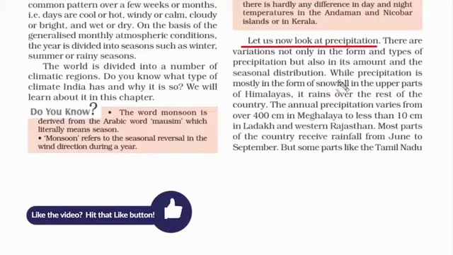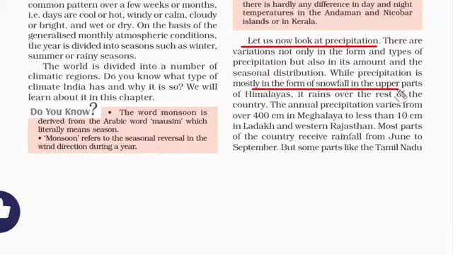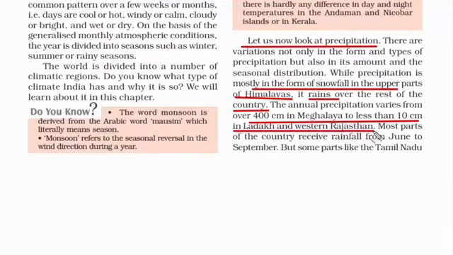Remember, as I said, that snowfall and rainfall both comes under precipitation, and I say that because in the upper parts of Himalaya you will mostly find snowfall. Of course it rains as well, but it's very less. On the other hand, the rest of the country receives rainfall. You'll not find snowfall in any other region of our country, and we have a solid annual range of rainfall from 10 centimeter to 400 centimeter.